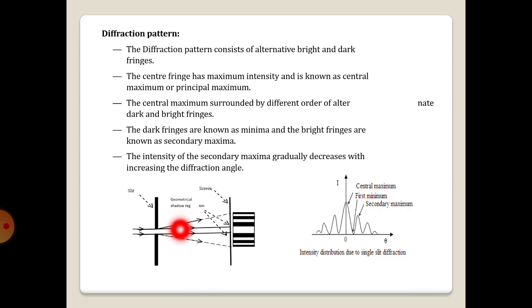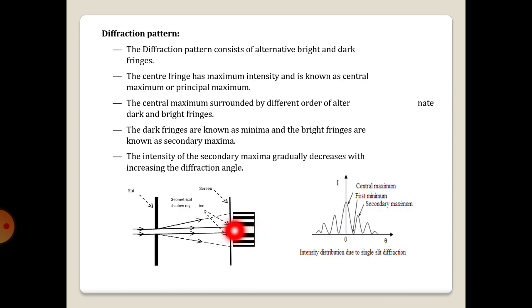This proves the definition. Here the diffraction pattern consists of alternate bright and dark fringes with varying intensities. It consists of a wide central bright band which is formed due to the rays proceeding in the same direction as that of the incident light rays. This is the central maxima or principal maxima.